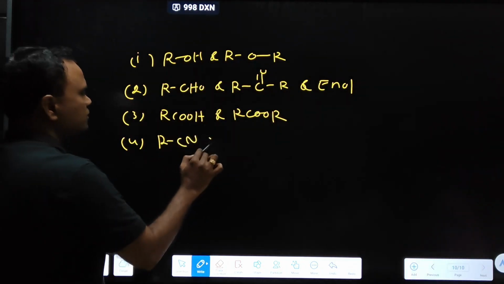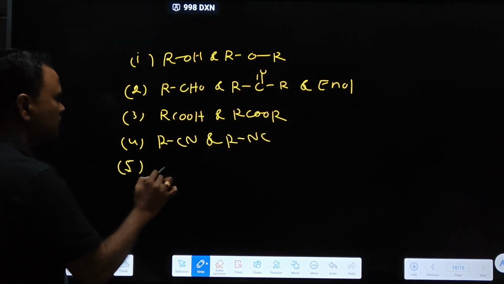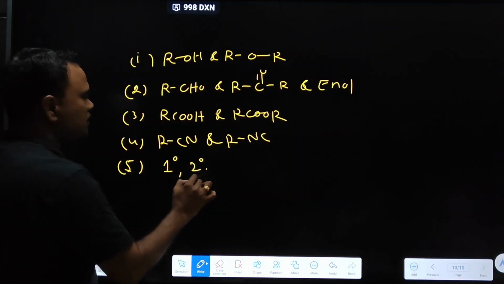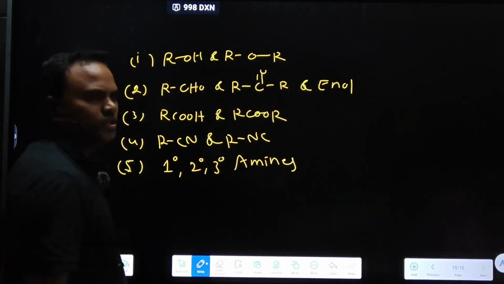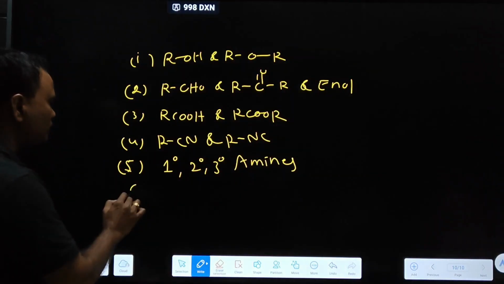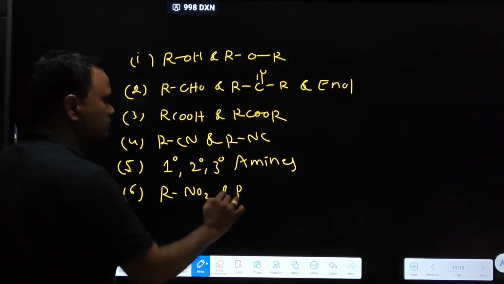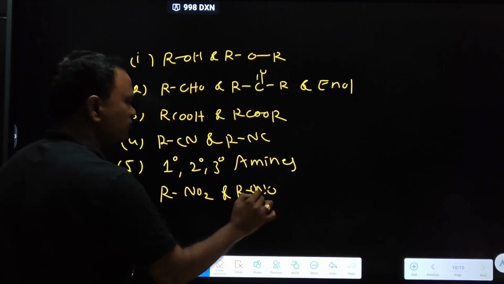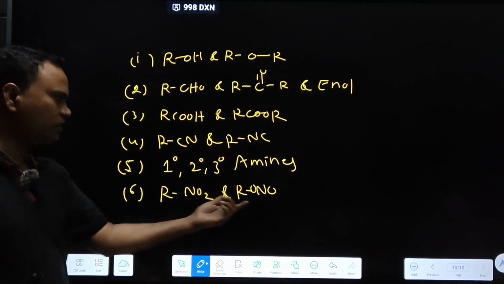Fourth, cyanide and isocyanide. Fifth category, primary, secondary, tertiary amines. Important. Primary, secondary, tertiary amines. Then alkyl nitrites and nitroalkanes. ONO is nitrite, nitro is nitroalkane.